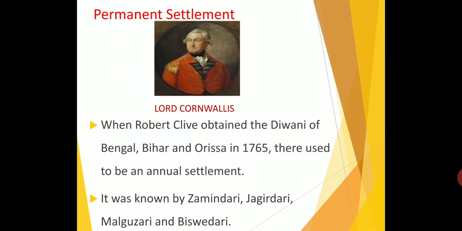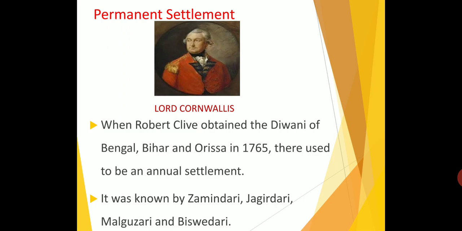What is meant by ten years? The tax would be collected once in ten years, and for ten years they would not change the tax. It is fixed. The Permanent Settlement was made in Bengal, Bihar, Orissa, Varanasi, and some places of Uttar Pradesh and northern Karnataka. In all these places the Permanent Settlement was introduced.